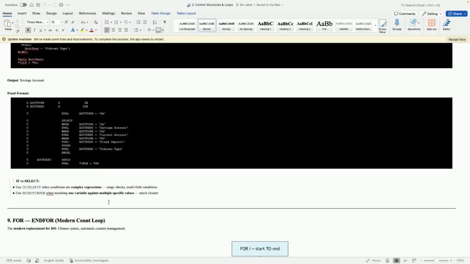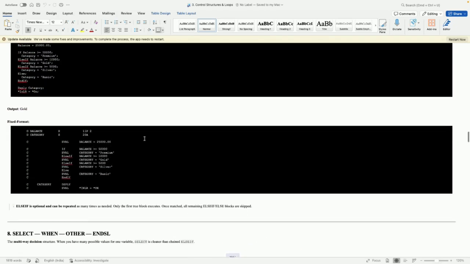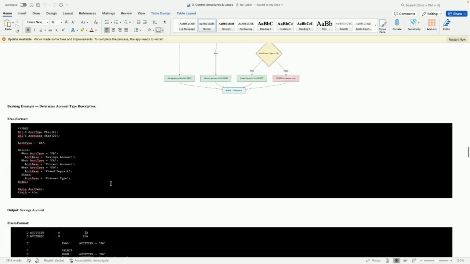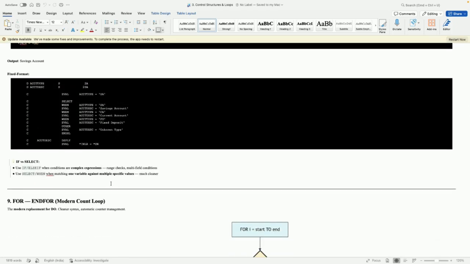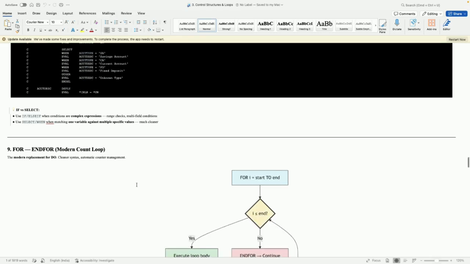So what is the difference between if and select? Because in both cases we are checking multiple conditions. If and else if are used when conditions are complex expressions, range checks, or multi-field conditions, where each and every condition checks a different field. Here it is balance only, right? So if you want to validate against different fields, a multi-field condition, if and else if is a better option. Select is for only one variable against different specific values. Here account type is only one variable, but we are checking it against different values, whether it is SA, CA, FD. So it is much cleaner.